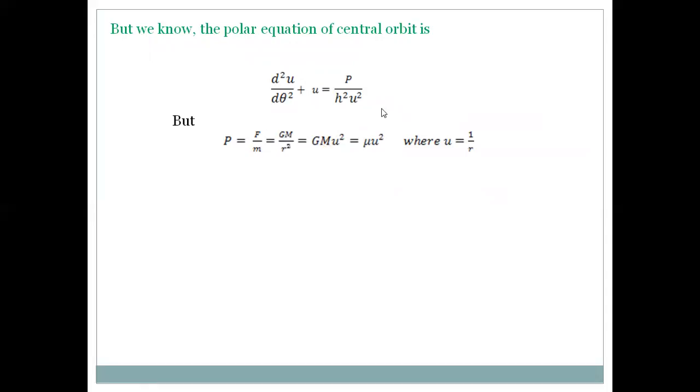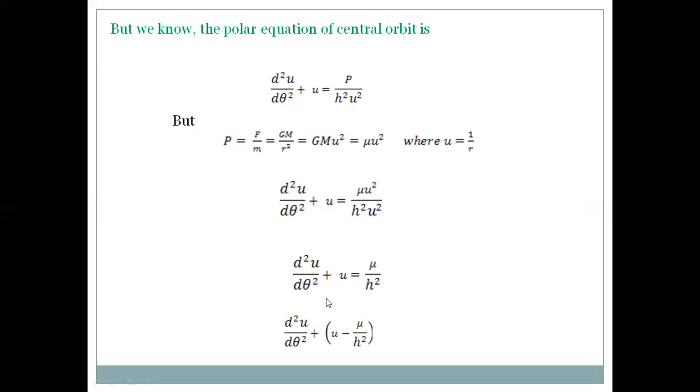When this P value is substituted into the above equation, that is d square u by d theta square plus u is equal to, of course, P is replaced by mu u square by h square u square. Of course, u square and u square cancel each other, so that d square u by d theta square plus u is equal to mu by h square. We know mu and h are constants. Taking it to the left side, d square u by d theta square plus u minus mu by h square is equal to 0.